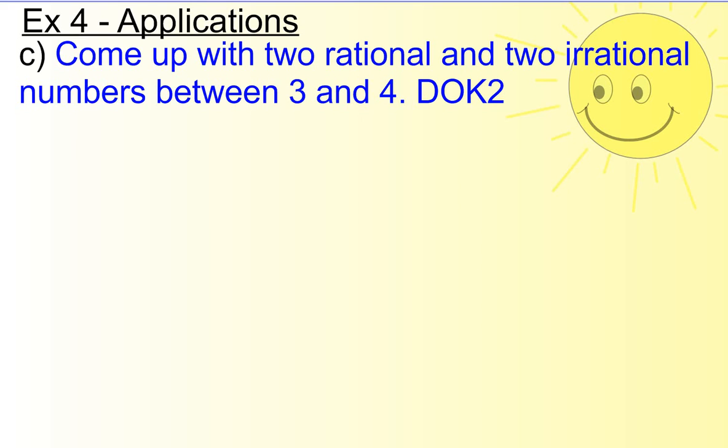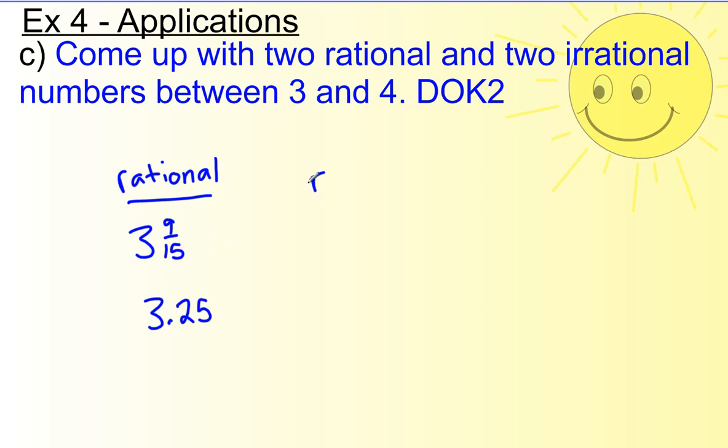Okay, so let's see what numbers you came up with. I came up with numbers like, for my rational numbers, I came up with things like 3 and 9/15 and 3.25. So I have one fraction, one decimal. They're both rational numbers. They're both between 3 and 4.